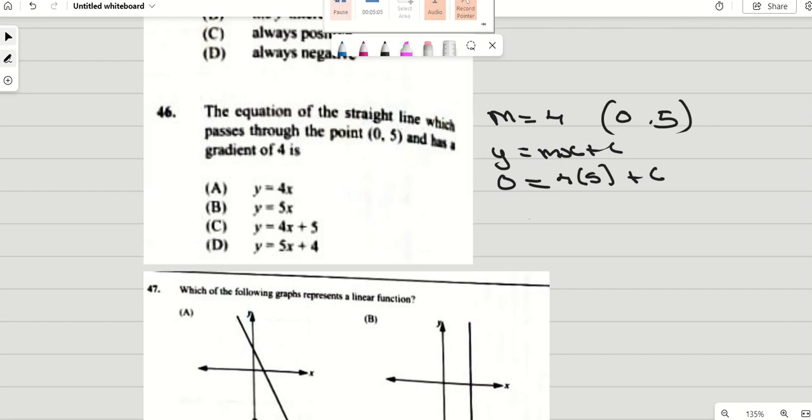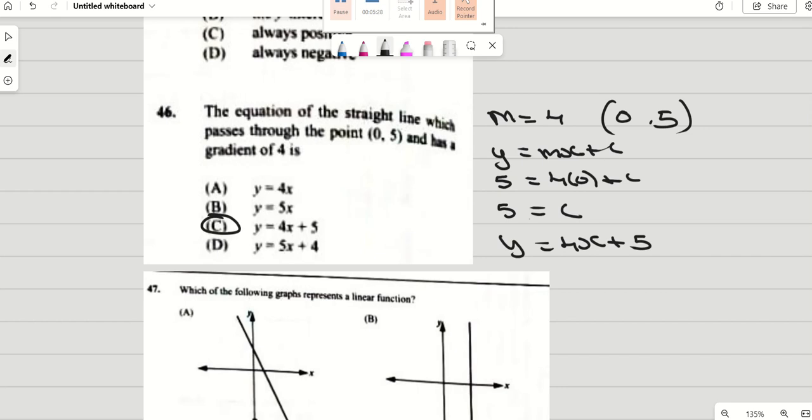Hold on, am I doing this? My bad, I flipped it. It is not 0, y is 5. So that's 5 is equal to 4 times 0 plus C. So it's 5 is equal to C, right? So we know y is equal to the gradient, which is 4x plus 5, which is C. So we're looking for that. That is C, your answer.